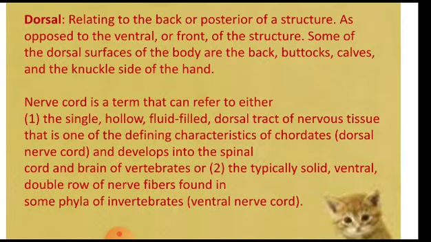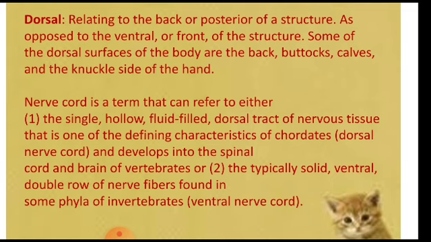Okay, so the nerve cord is a term that can refer to the single hollow fluid-filled dorsal tract of nervous tissue, that is one of the defining characteristics of chordates. So this defines the chordates. This is one specific thing that makes this phylum, the chordates, different from the organisms of other phyla. So it is termed the dorsal nerve cord, and it develops into the spinal cord and brain of the vertebrates.